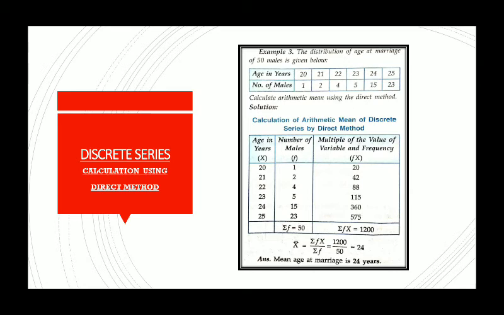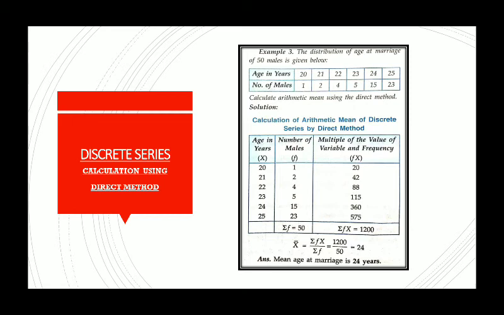Same, we have given the value of X, which is the year. The number of males is frequency F. The only one column we need to calculate is F into X, means 20 into 1, 21 into 2, 22 into 4, 23 into 5, 24 into 15 and 25 into 23. Just multiply them to get the values of Fx and calculate the total of F and total of Fx. Then putting the value, X bar equal to summation Fx by summation F, you will get 24 years. So mean age is 24 according to the given data.